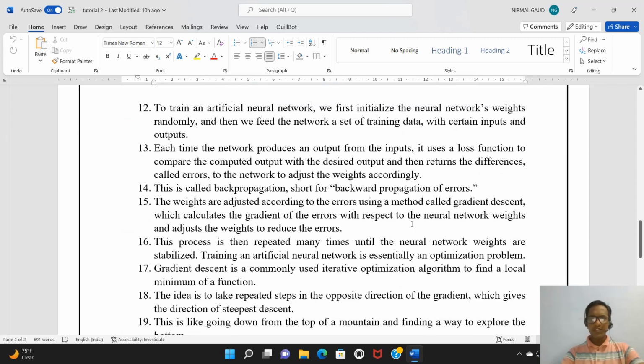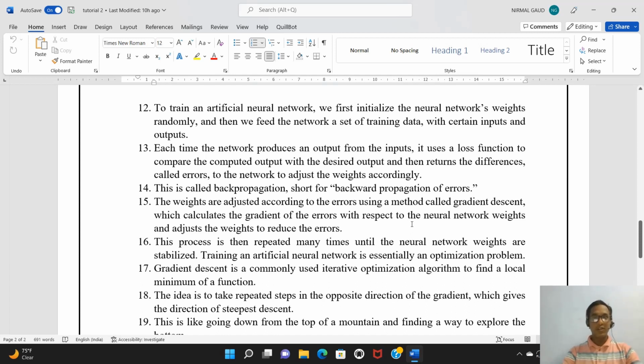Now the next thing is, if you want to train an ANN, that is an artificial neural network, we first need to assign weights to the neural network, and those weights are assigned randomly. Then we feed the network a set of training data. So first you assign the weights, then you feed the inputs to your network for training purposes. This data can be certain inputs which you give, and the outputs which you expect. Each time the network produces an output.